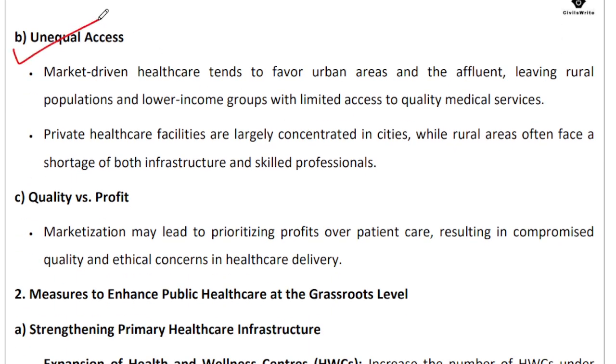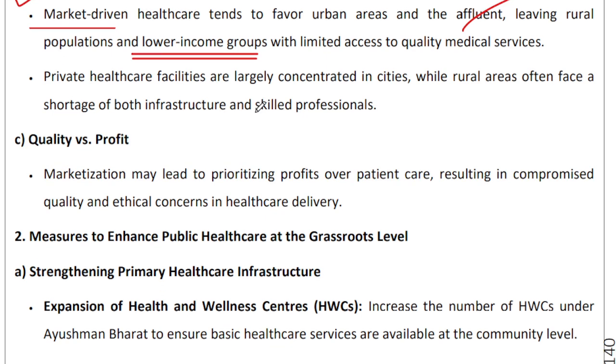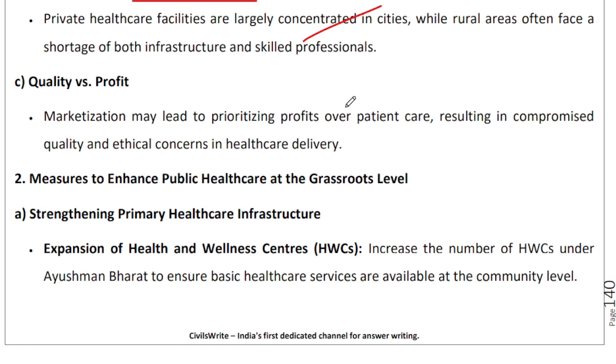There will be a problem of unequal access because market failures will be there in this particular system, in the sense that you will provide healthcare services to those who are affluent, to those who have that kind of payment capacity, who have those kinds of insurances. You will not want to create solutions for the lower income groups simply because it's just not profitable enough, right? So your private healthcare facilities, A, will be concentrated in cities and B, will be targeting the affluent within those cities by and large.